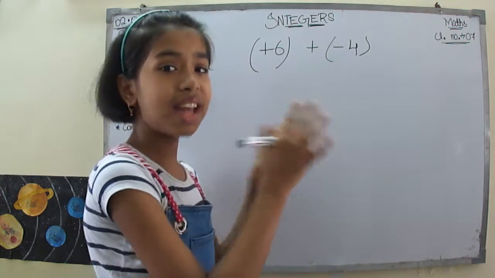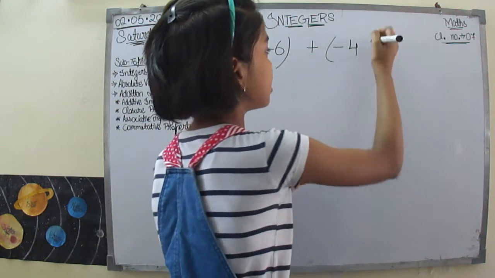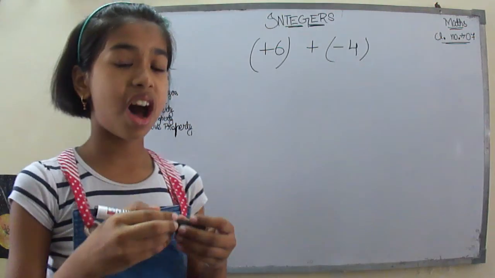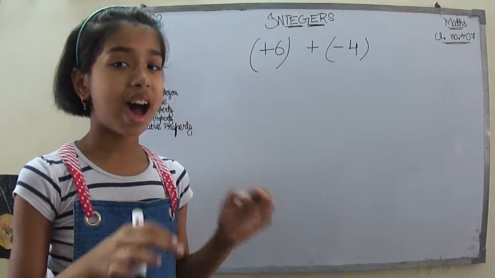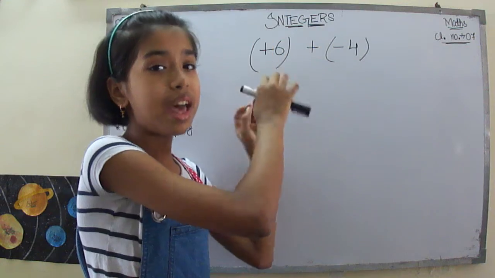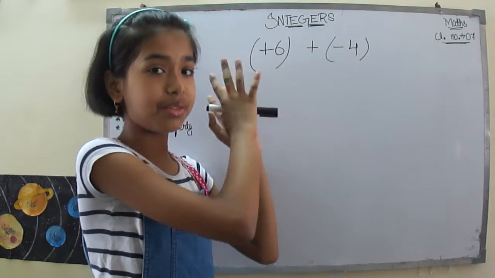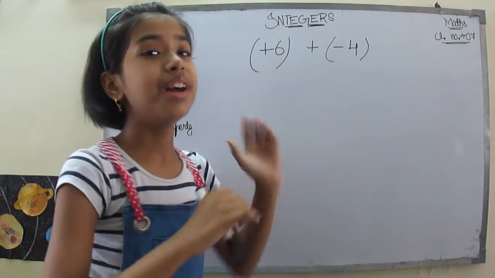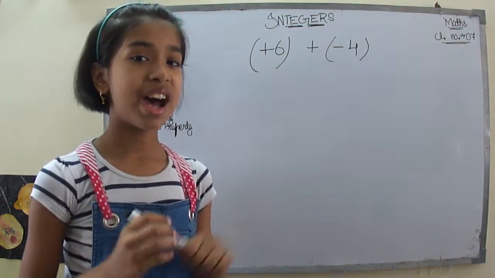What I have to do here is add this +6 to the -4. So let's do that.